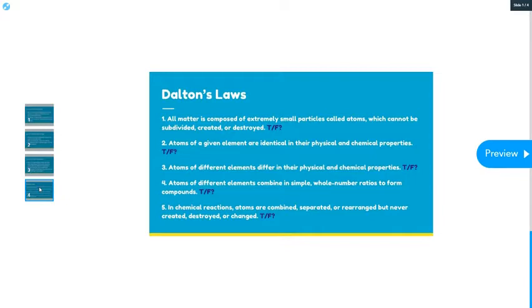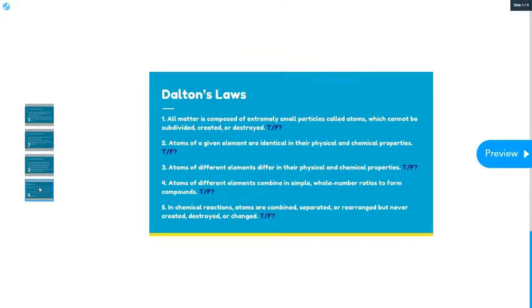Then number 2, atoms of a given element are identical in their physical and chemical properties. Well, we learned in our last unit about allotropes, and we know that carbon can have several different allotropes. It could look like a diamond, it could look like the pencil lead, and it could look like charcoal.